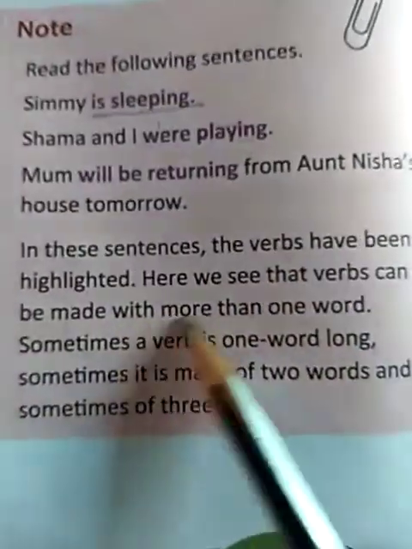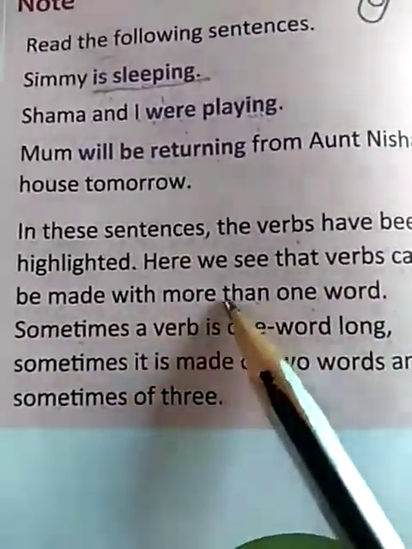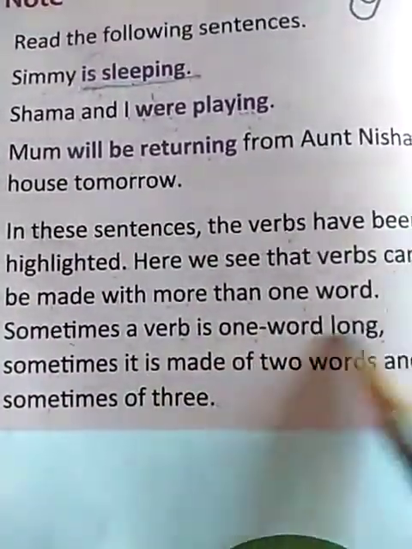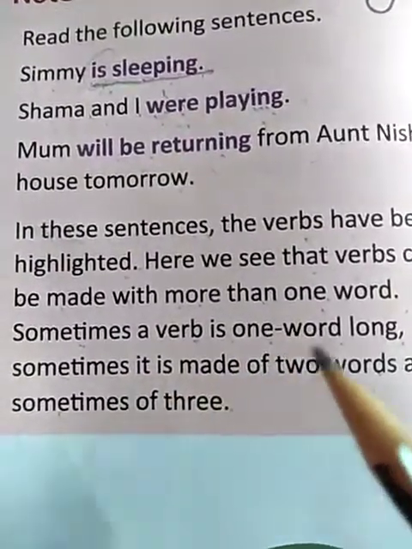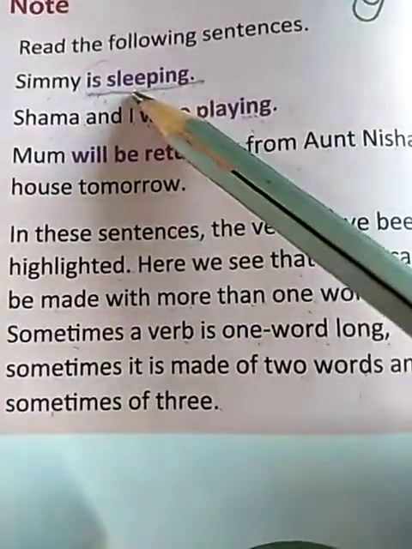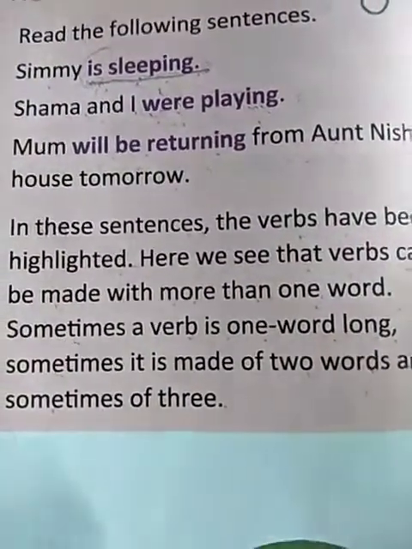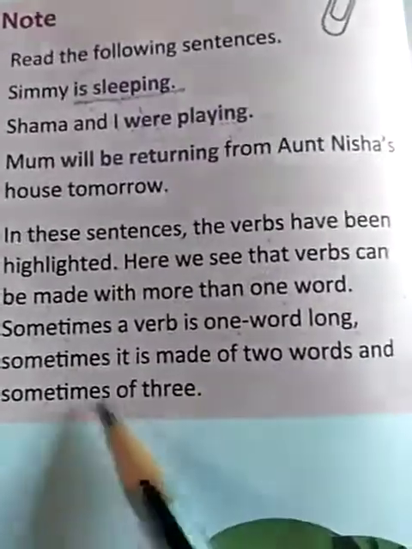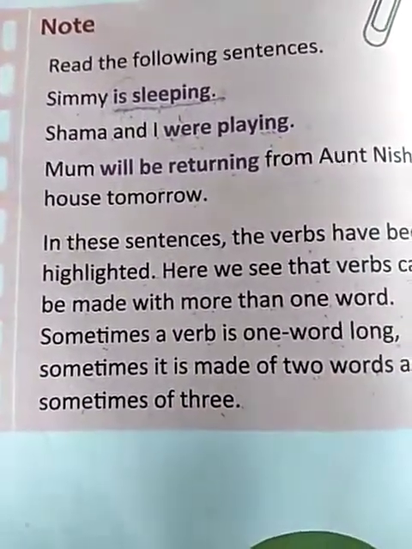Here we see that verbs can be made with more than one word. So students, we can make a verb with more than one word. For example, is sleeping, were playing. Sometimes a verb is one word long. For example, I have a pen. In this sentence, have is a verb. And sometimes it is made of two words, like in the same example, Simi is sleeping, or we can say Radha is dancing. So the verb in the sentence becomes is dancing. So a verb can be of one word or two words or more than two words also, means three words. So students, revise this chapter once again. Stay home and stay safe. Thank you.